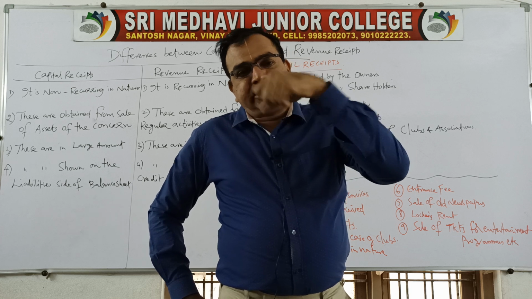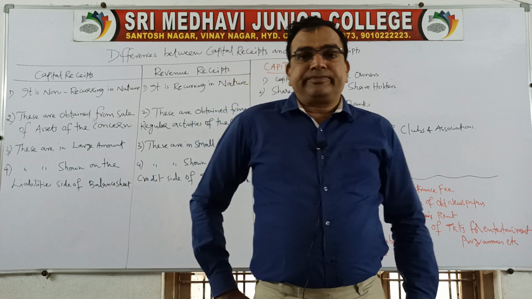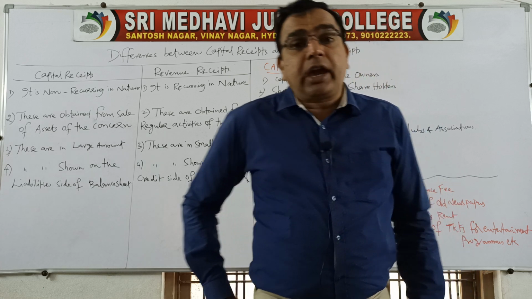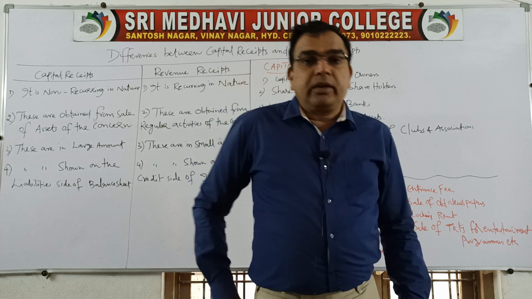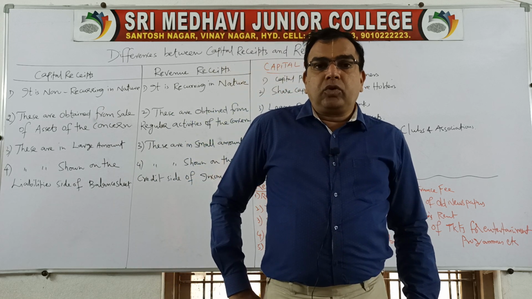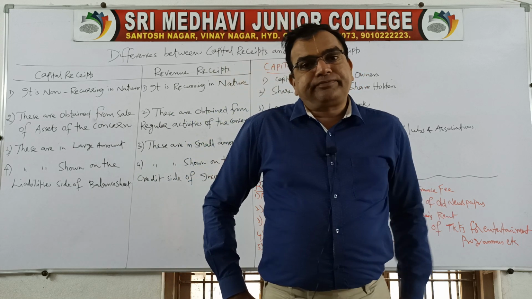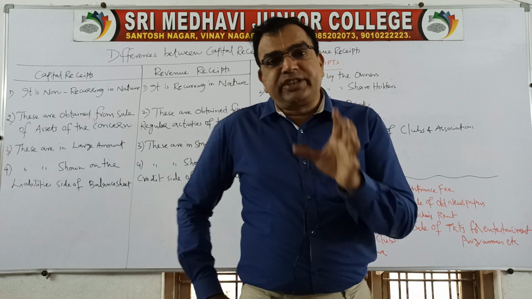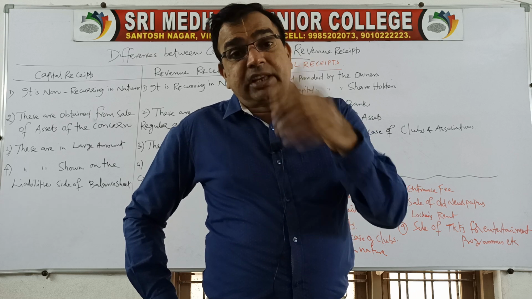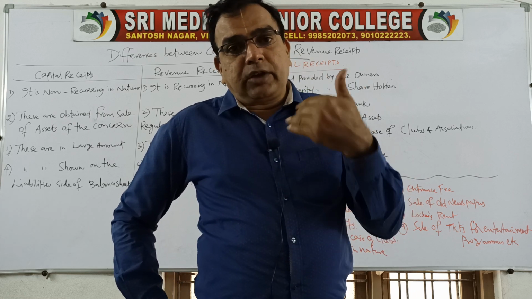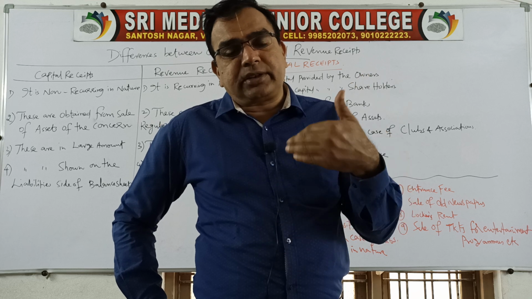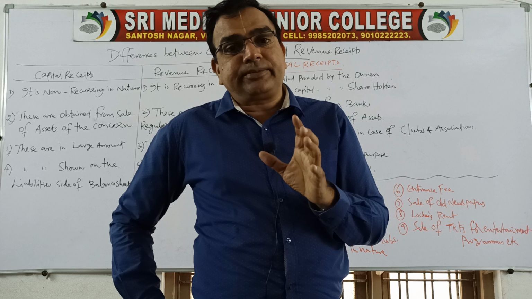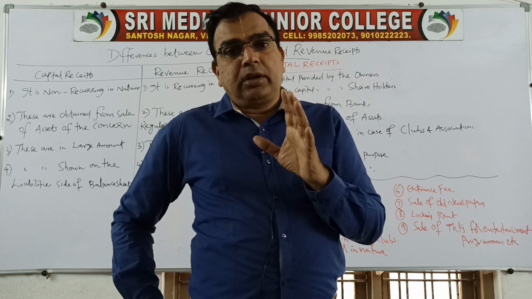So say Sri Medhavi Junior College has received 2 lakhs by selling the furniture. This is called capital receipt. Because we don't sell furniture again and again. So whenever any amount is received by selling of assets like furniture, computer, buildings, land, etc., it is called as capital receipt. Remember this point.